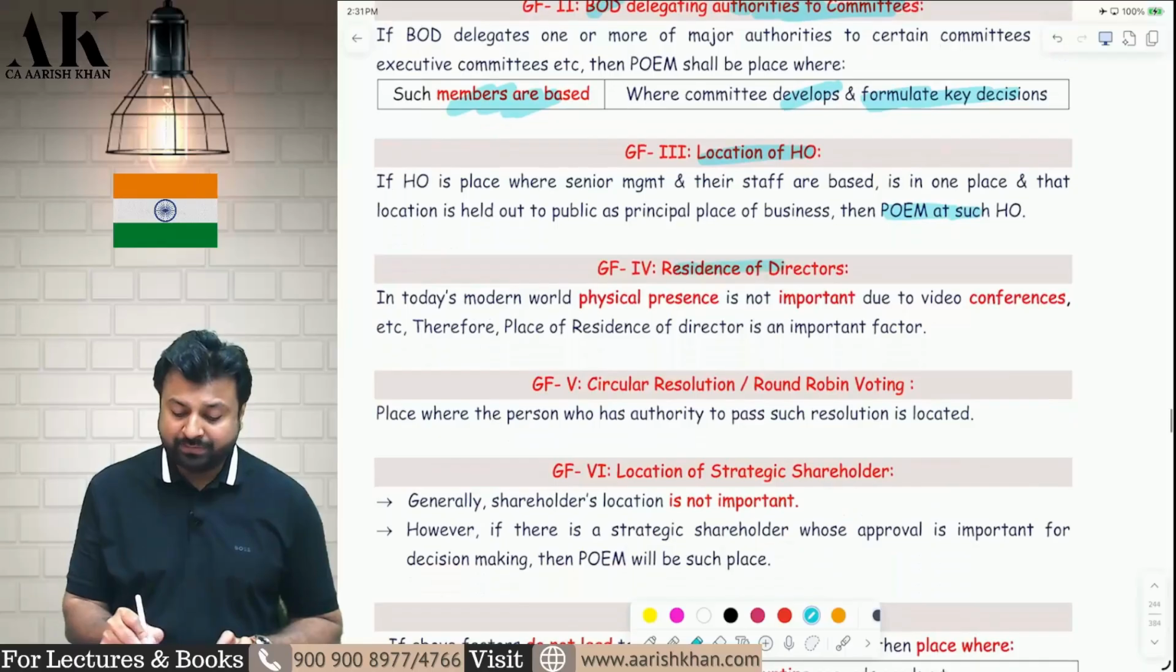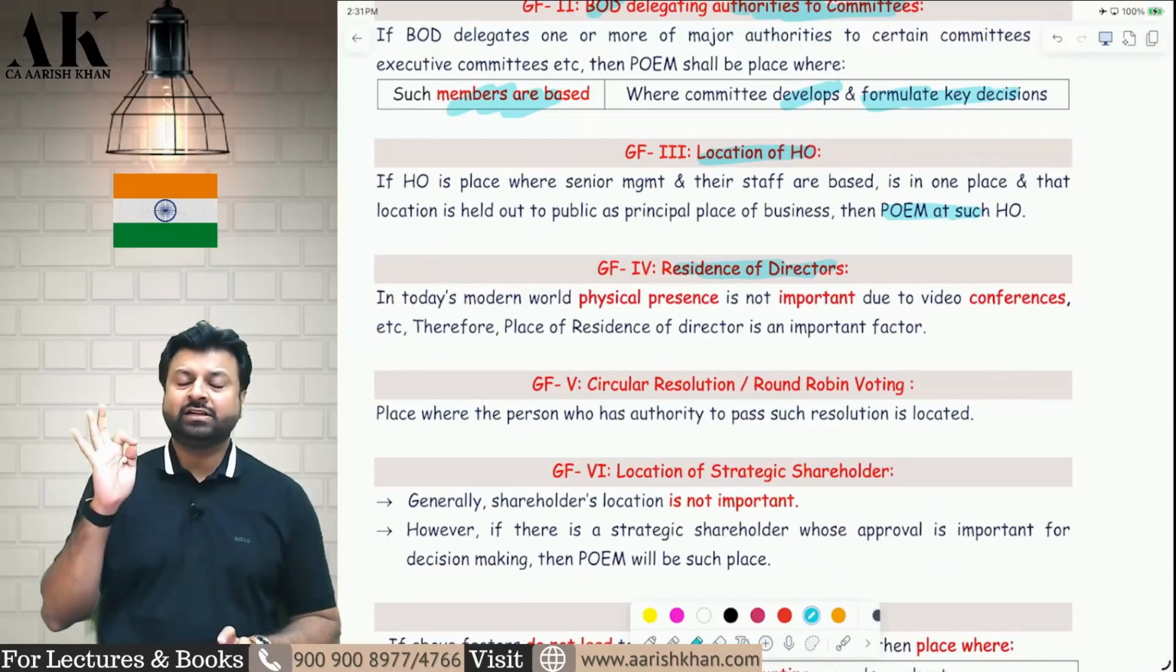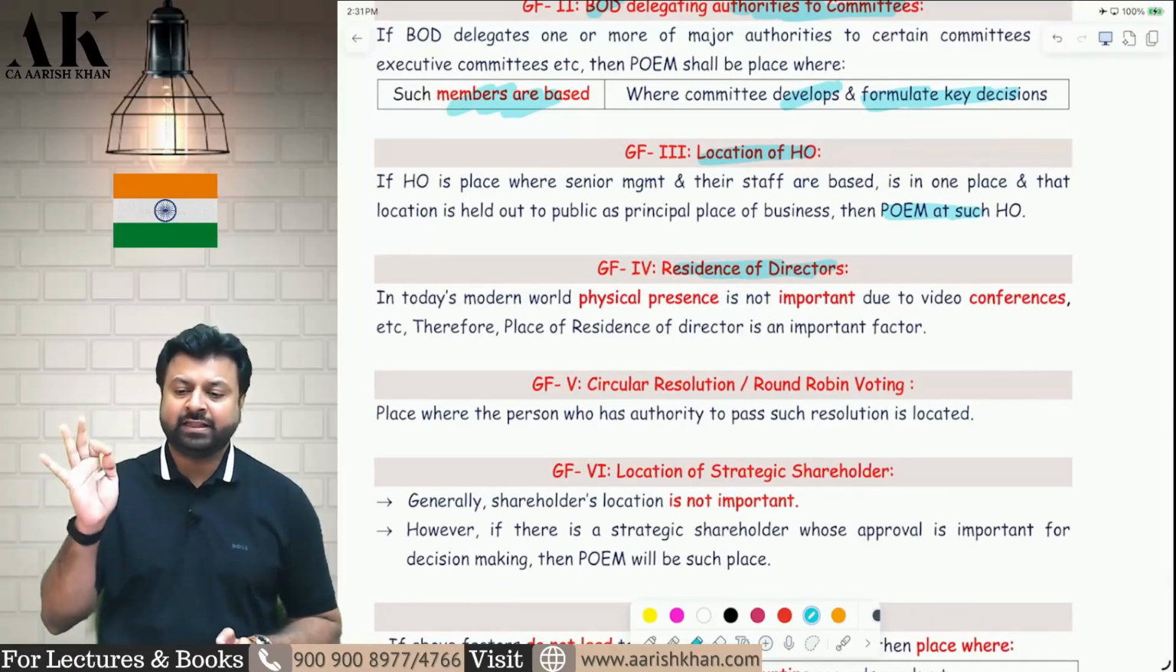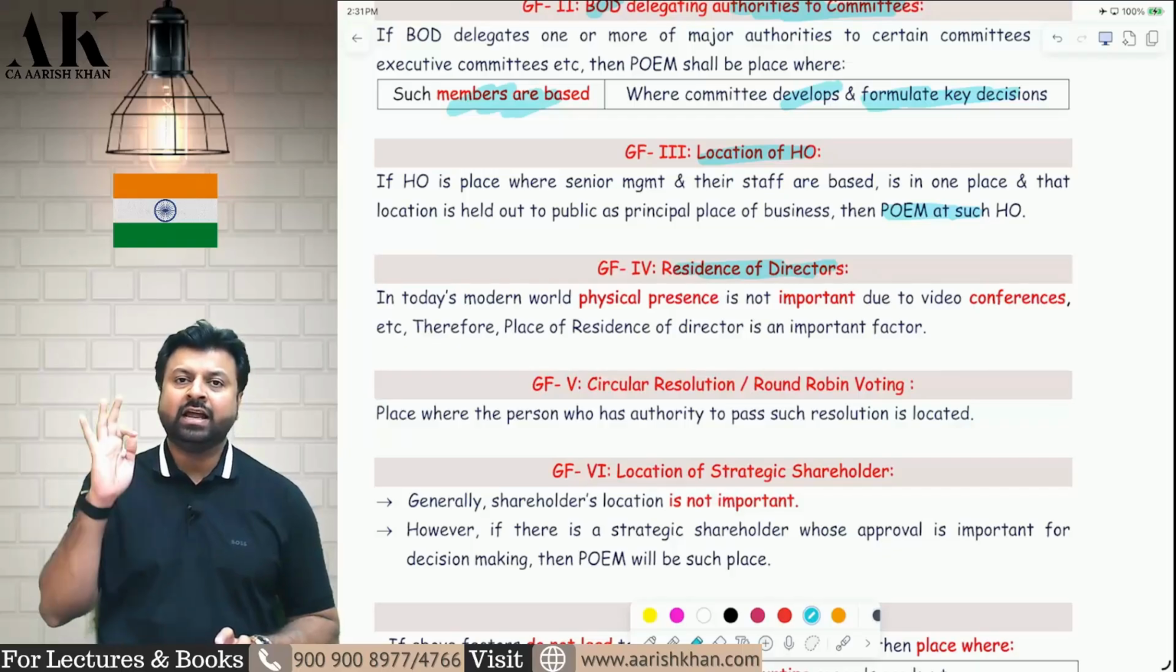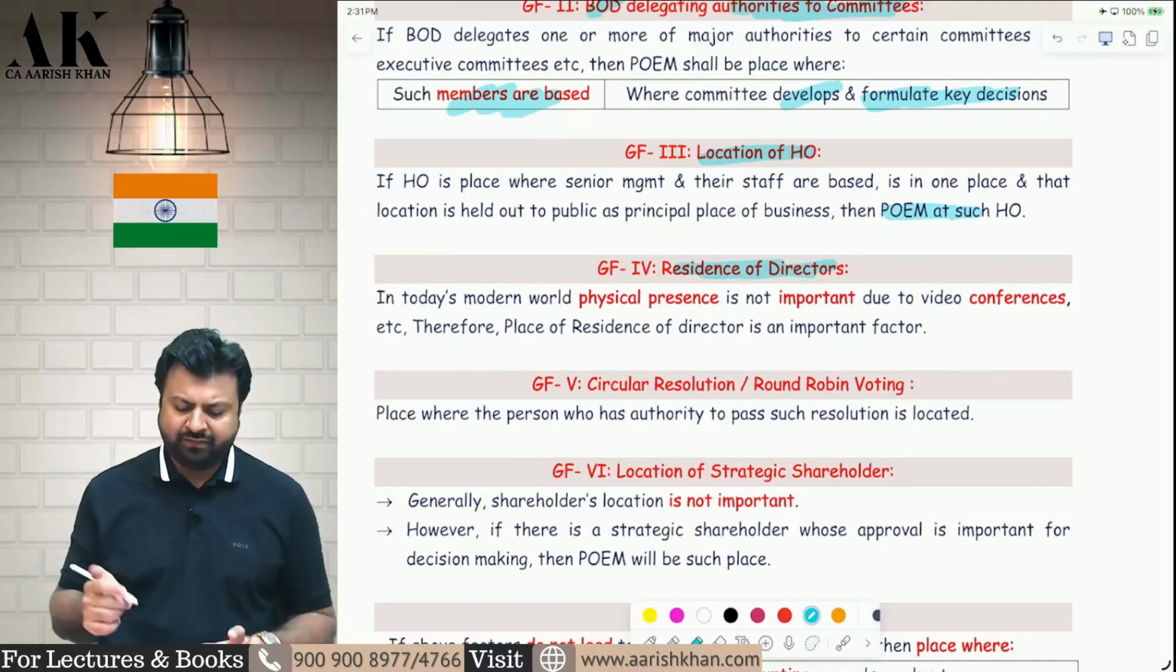Then you need to find out the residence of the directors, because wherever directors generally reside, that is the place where they take all the key management and commercial decisions. So if the directors are residing in India and they are taking key management and commercial decisions, that place can also be considered to be the place of effective management.